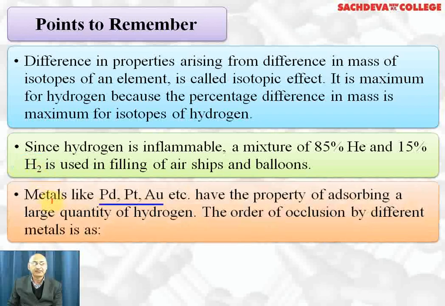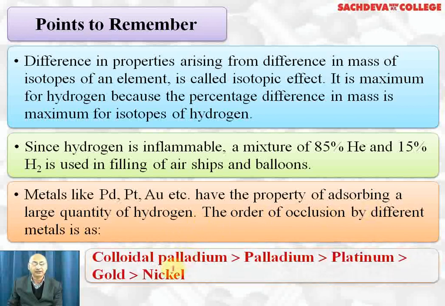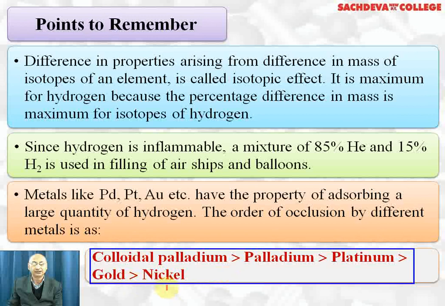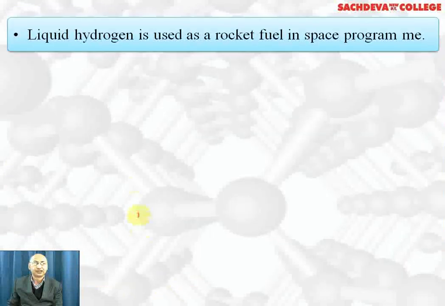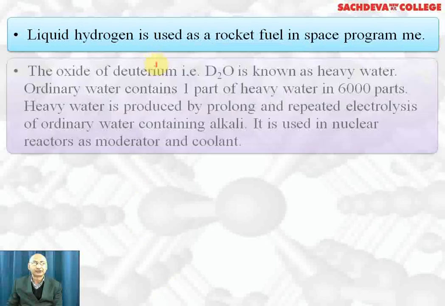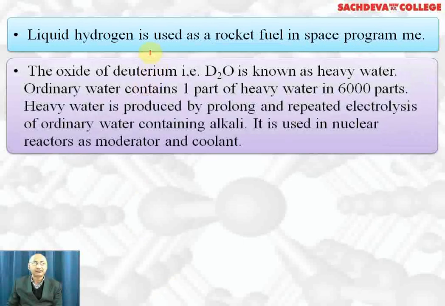Metals like palladium, platinum, and gold have the property of adsorbing a large quantity of hydrogen. This process is called occlusion. The order of occlusion by different metals is colloidal palladium adsorbed to maximum extent, then palladium, then platinum, then gold, and nickel will be the least. Liquid hydrogen is used as rocket fuel in space programs because it has the highest calorific value.